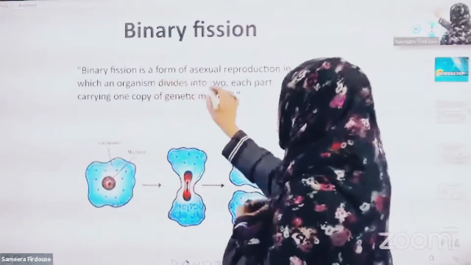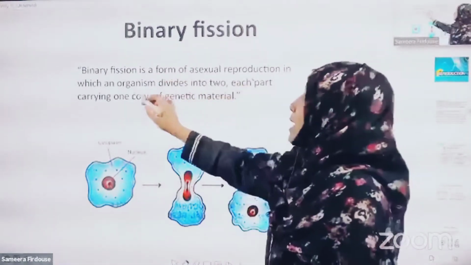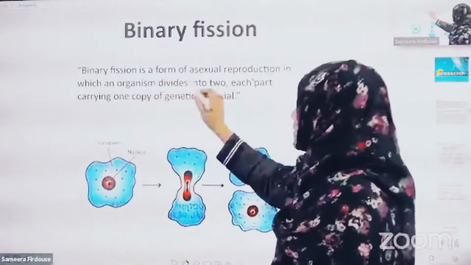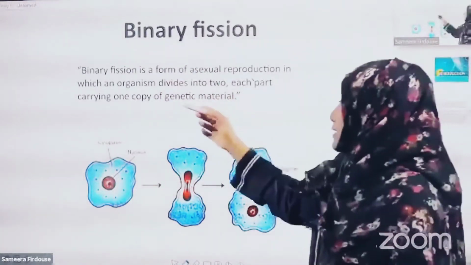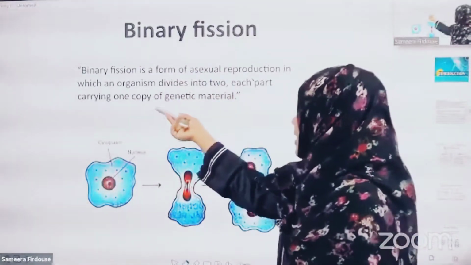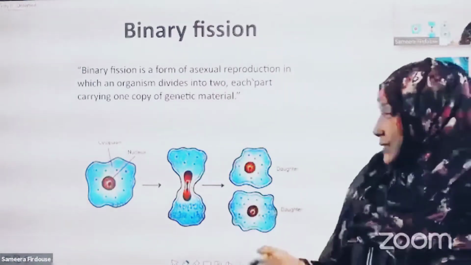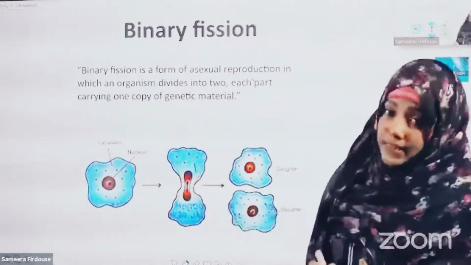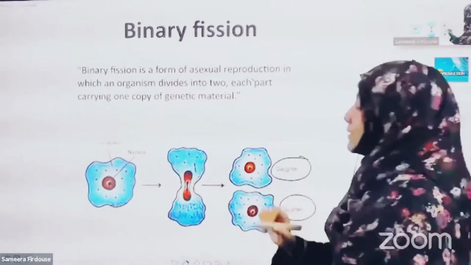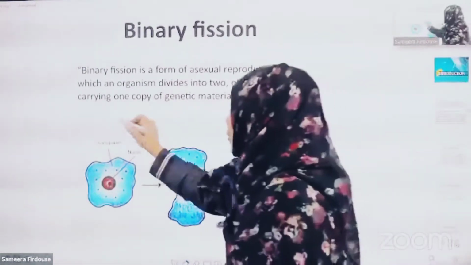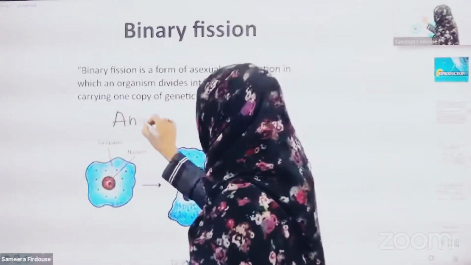Binary fission is a form of asexual reproduction in which an organism divides into two equal halves, resulting in the same copy of their genetic material. They carry the same copy of the genetic material, resulting in two daughter organisms. I have taken the example of amoeba here.